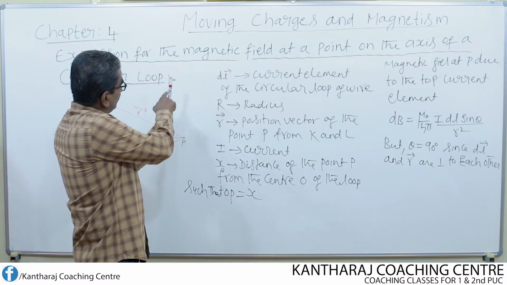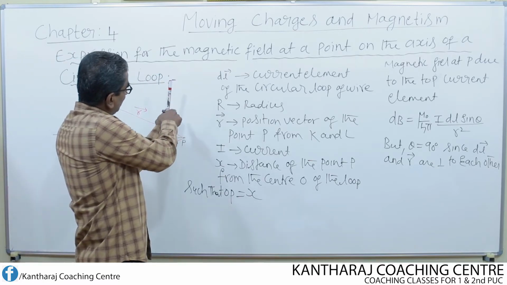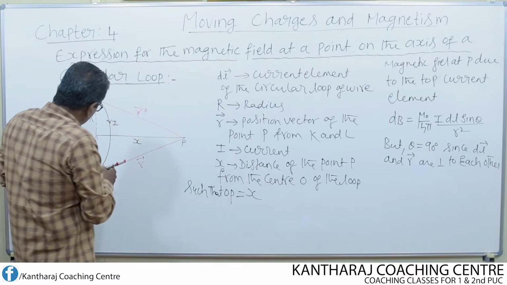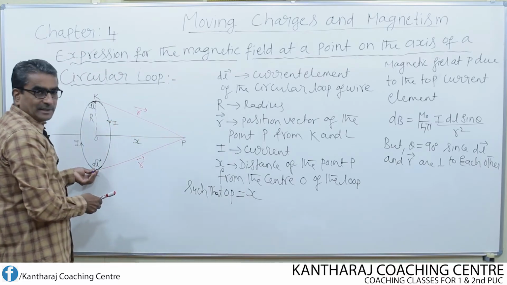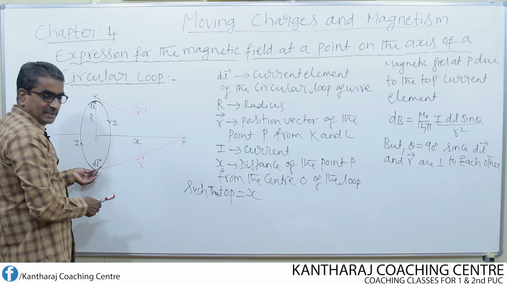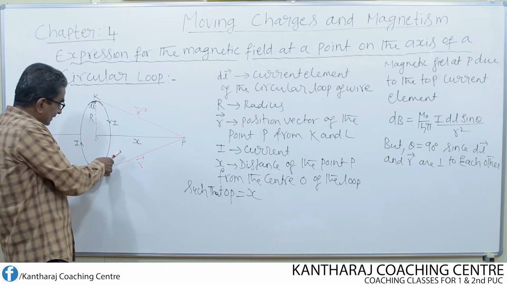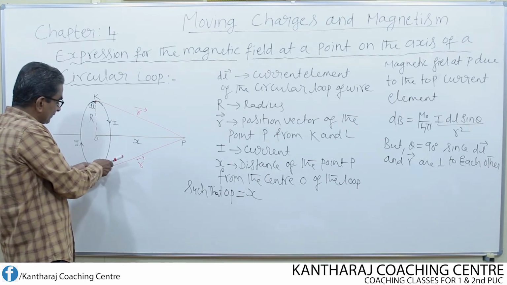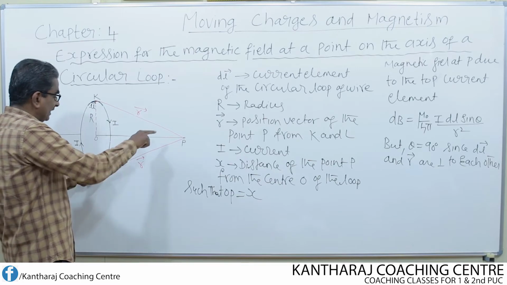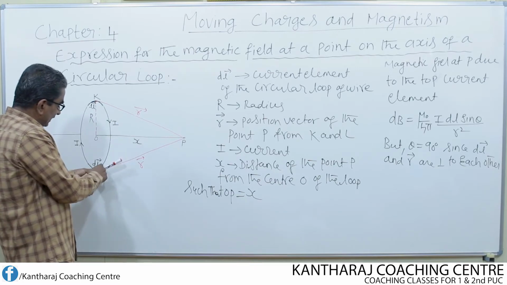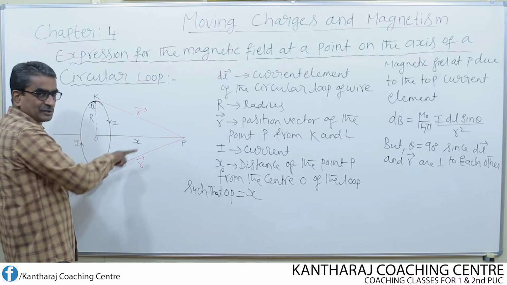Similarly, at the bottom, this is the current element of length dl and this is the line LP, the position vector.